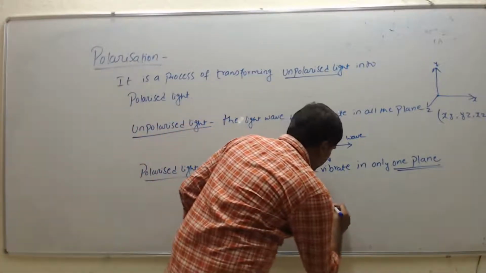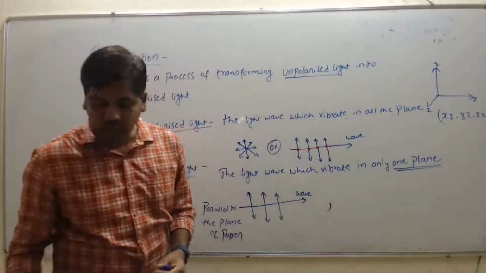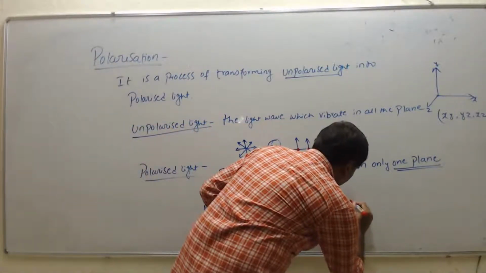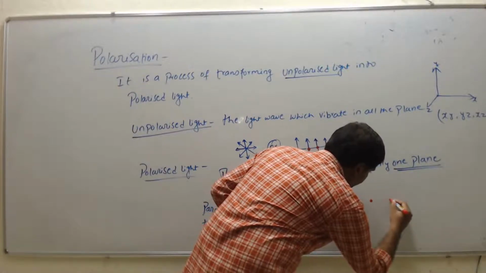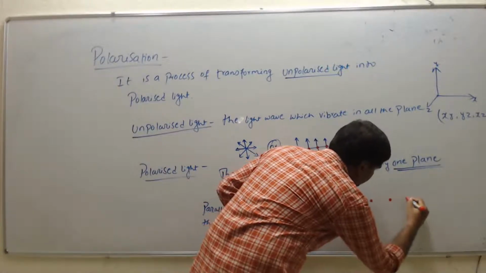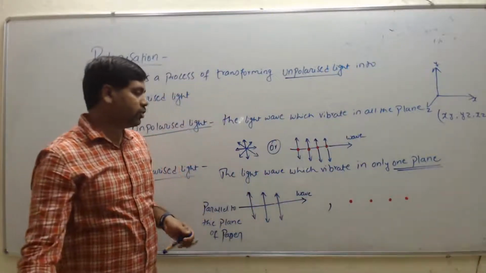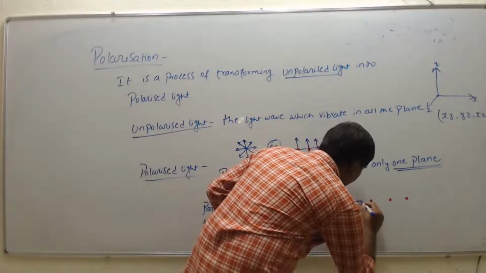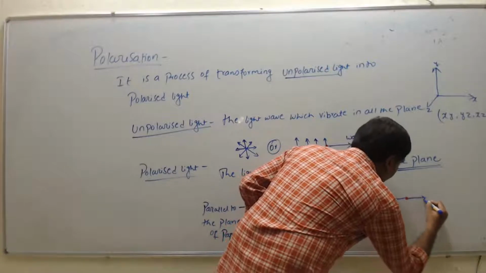Next, another one: this is also a representation of the polarized light, which is perpendicular to the plane of paper.